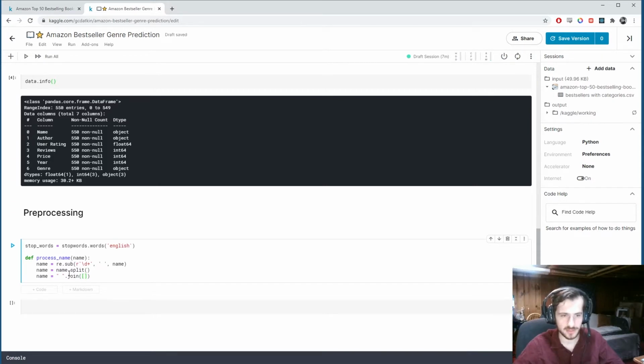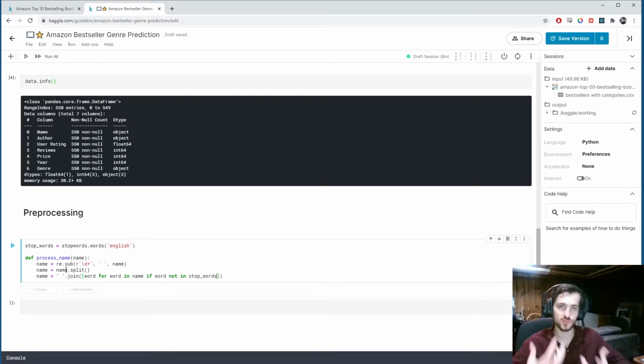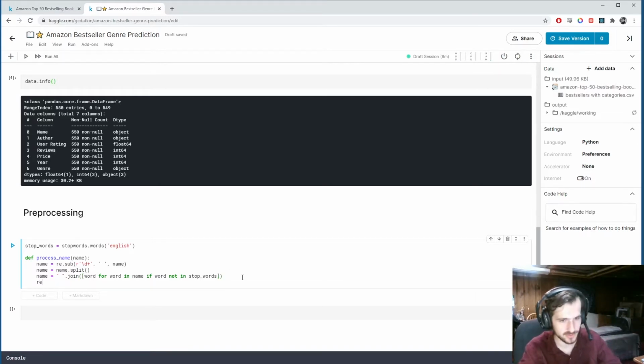But we're not joining name. We're actually going to join a list comprehension that generates words for each word in name if word is not in stop words. So what this is doing is it's going to split it into a list and then bring it back into a string again, but removing any stop words in the process. And then we can return name.